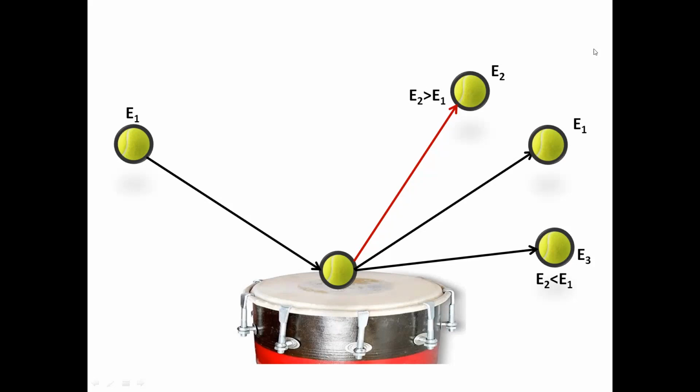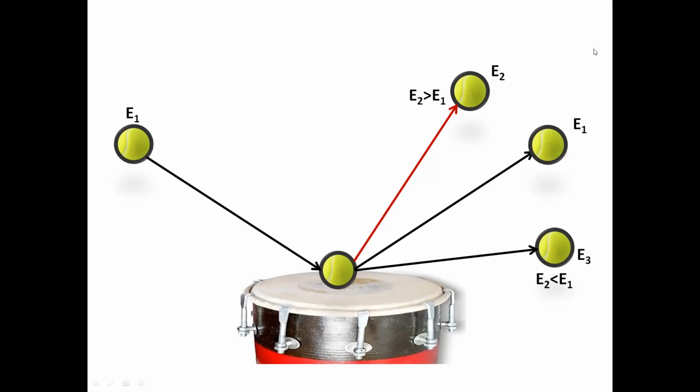And the first case, which is shown by this red arrow, how will this situation arise? Suppose this dholak surface was already in a vibrating condition when the tennis ball strikes the surface, and the dholak surface accelerated its departure from the surface.